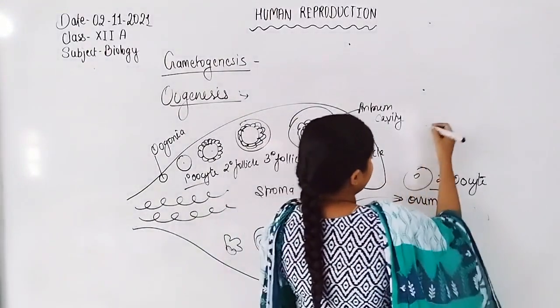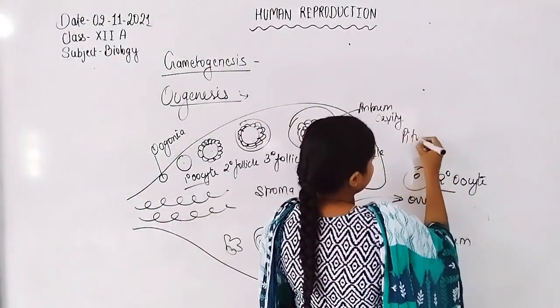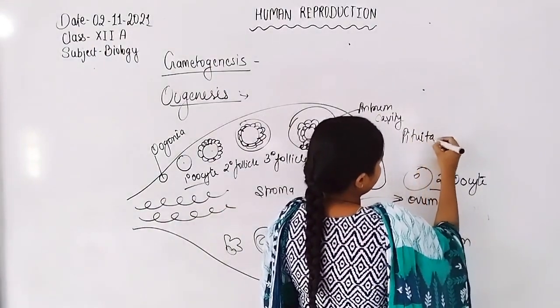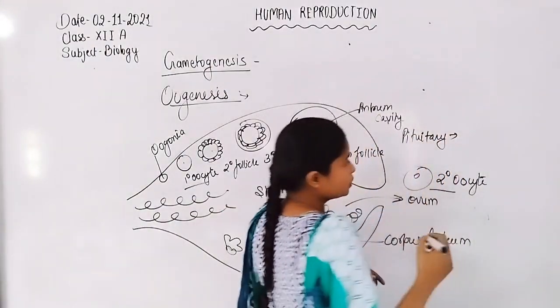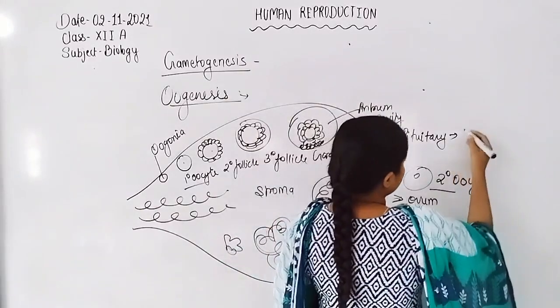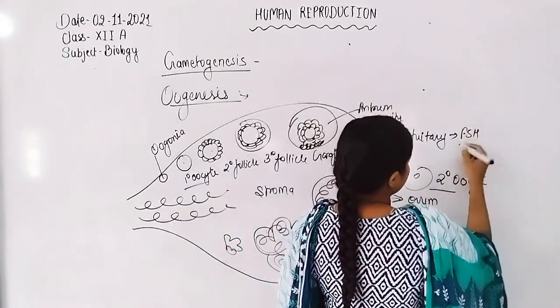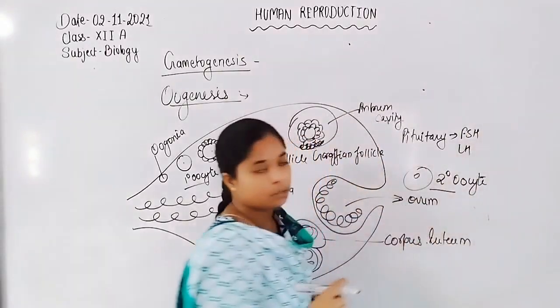Now, what are the hormones? Pituitary hormones are FSH, follicle stimulating hormone, and LH, luteinizing hormone.